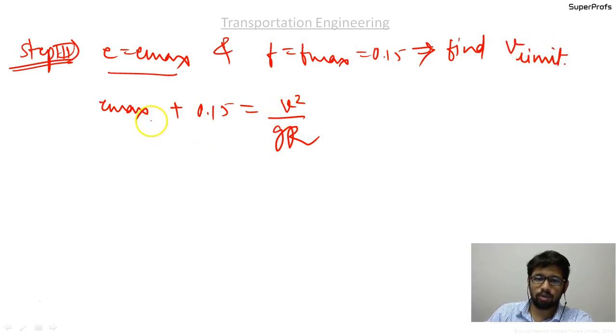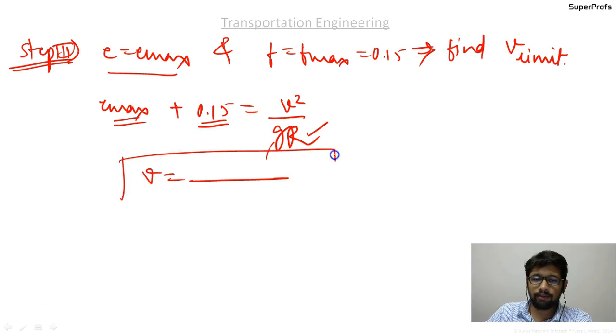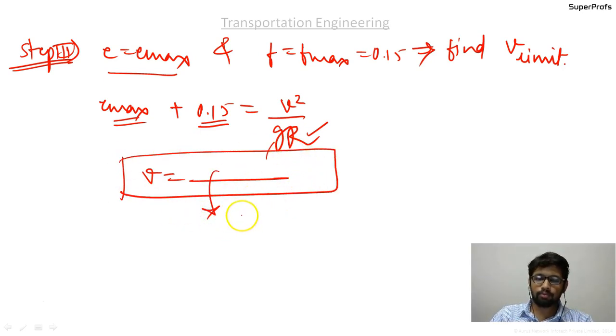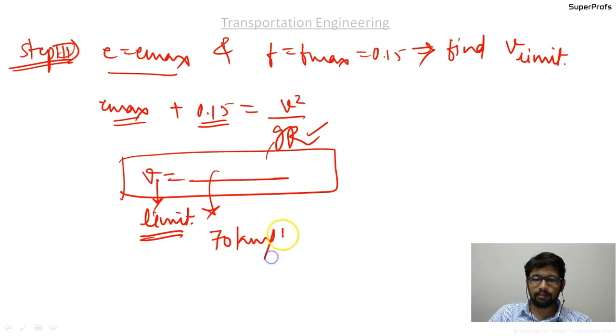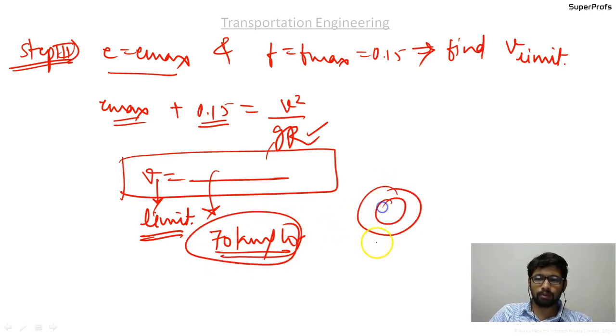Using these values, where r is known, you get V equal to some value. Whatever value you get will be the limiting value for the speed on that particular road. So please write down here V limit. Say you got some value like 70 kilometer per hour; you go and put up a board that the maximum speed allowed is 70 kilometer per hour or something like that.